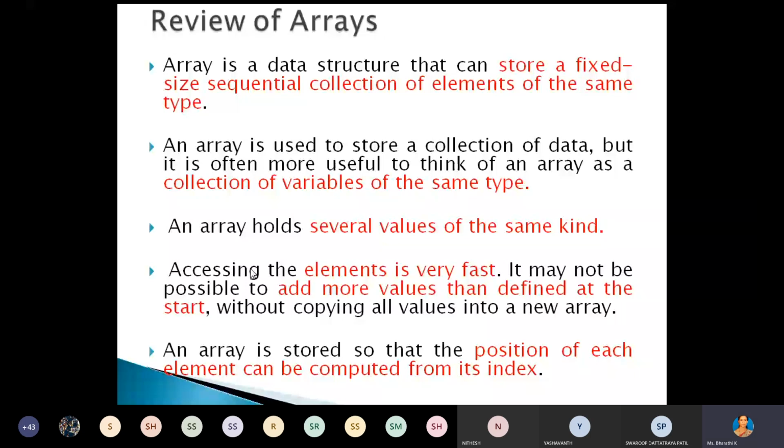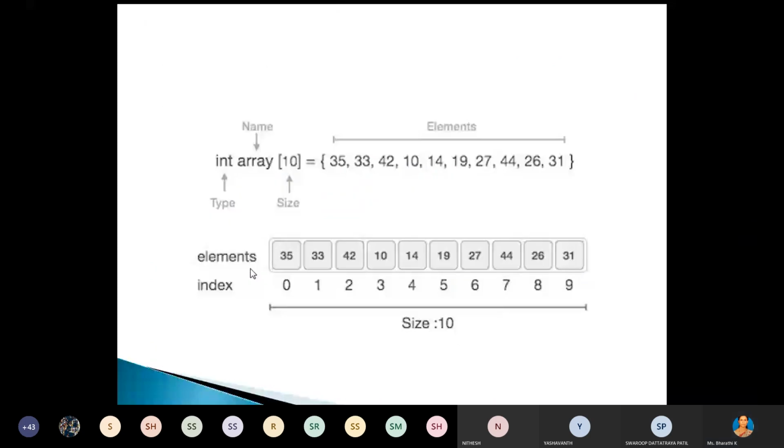Here is one simple example. I'm audible, right, students? Yes, ma'am. Yes, ma'am. Yes, ma'am.